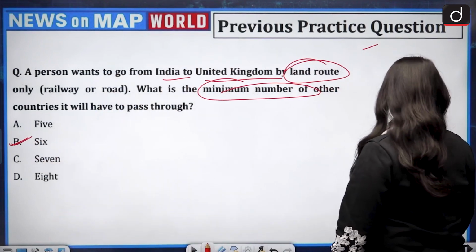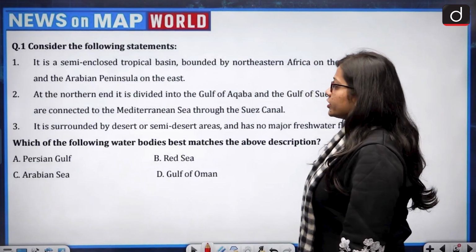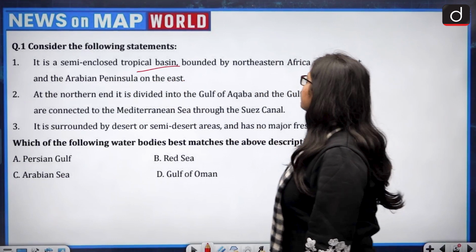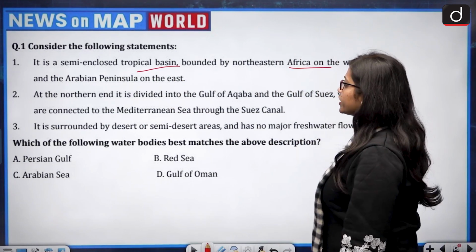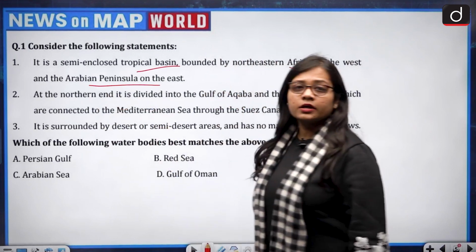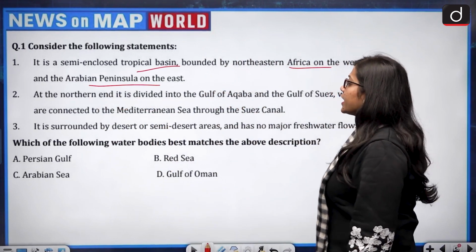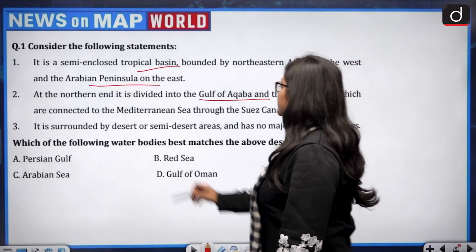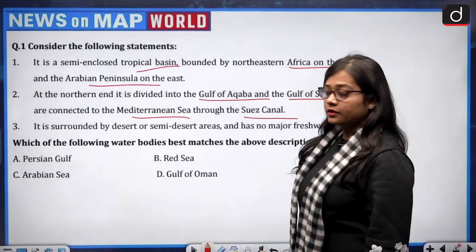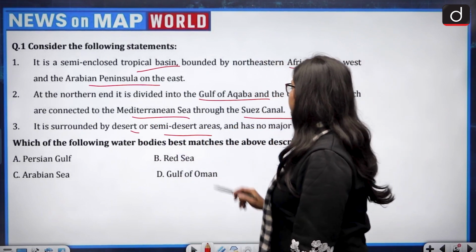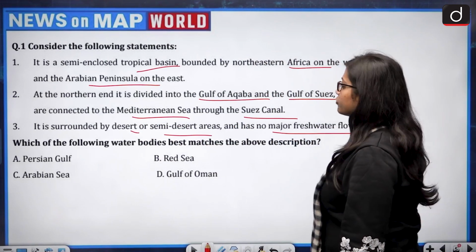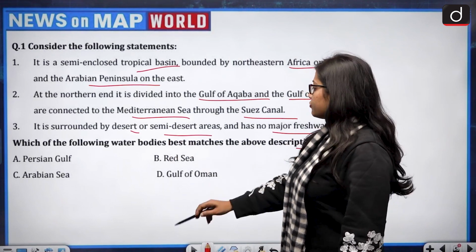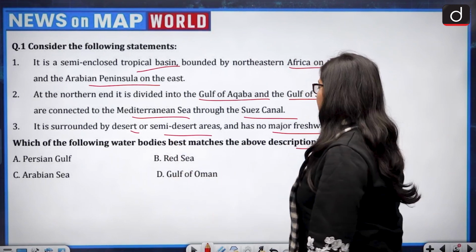Now let us begin with today's session. Consider the following statements. There are 3 statements given. First, it is a semi-enclosed tropical basin bounded by northeastern Africa on the west and the Arabian Peninsula on the east. Second, at the northern end, it is divided into the Gulf of Aqaba and the Gulf of Suez, which are connected to the Mediterranean Sea through the Suez Canal. Third, it is surrounded by desert or semi-desert areas and has no major freshwater flows. Which of the following water bodies best matches the above description?